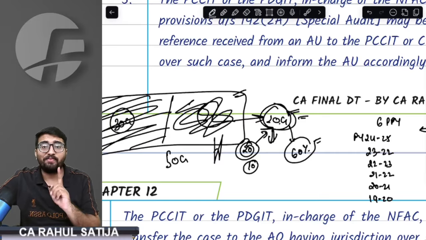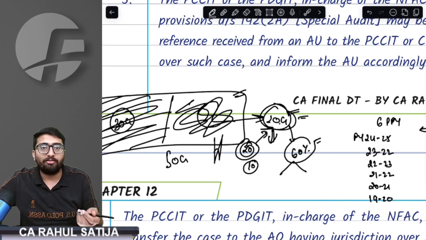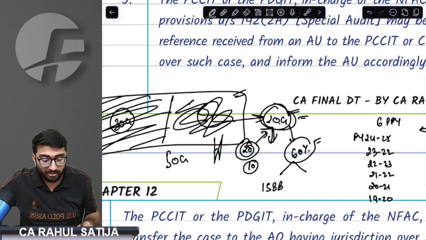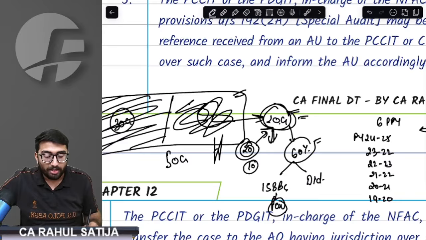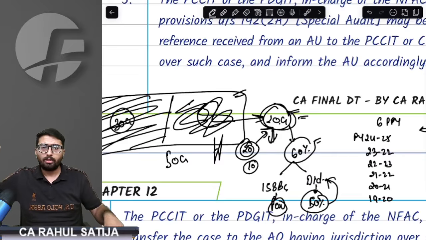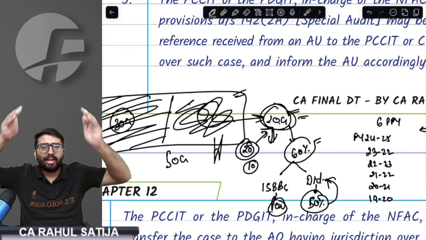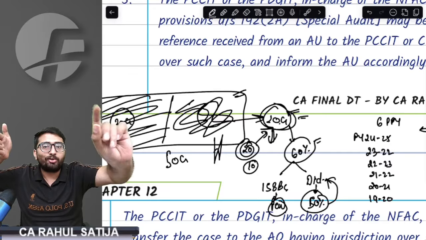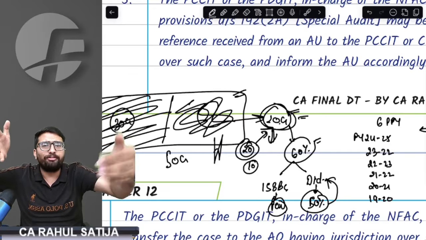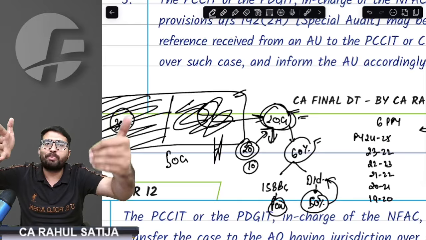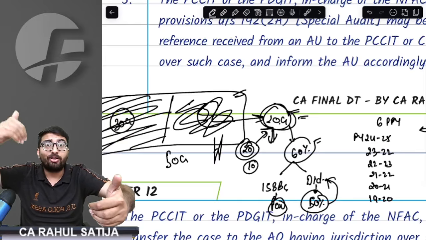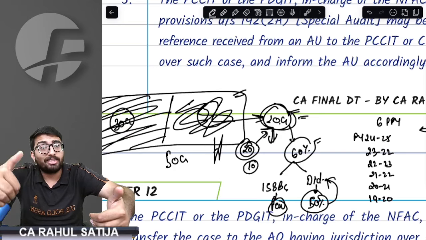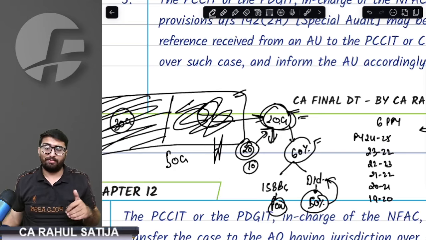But if you had disclosed some of the income in the 158 BC return, then penalty would not be leviable. But if you did not disclose, then penalty would be leviable at the rate of 50% on such undisclosed income. See, what did I say? At the time of search, you had 20 crores of undisclosed income. You had an opportunity to disclose the entire 20 crore in return. But if you disclosed only a part, on that you will be required to pay just the taxes. But if you did not disclose, you will be required to pay taxes as well, and you will be required to pay penalty on that as well.